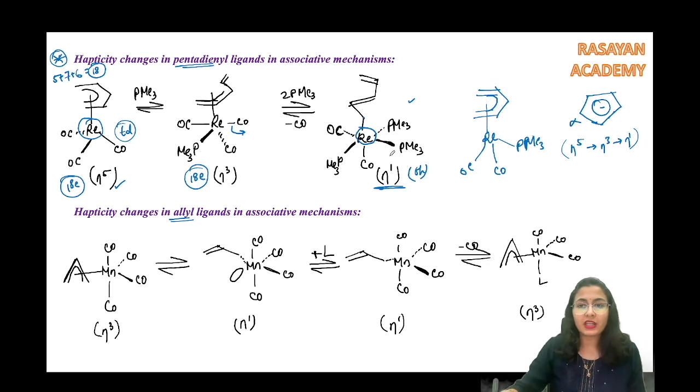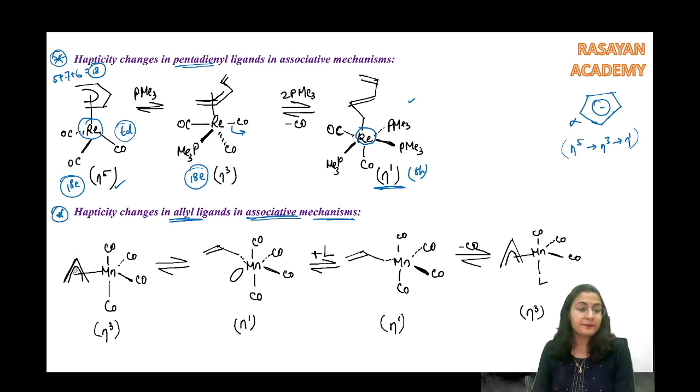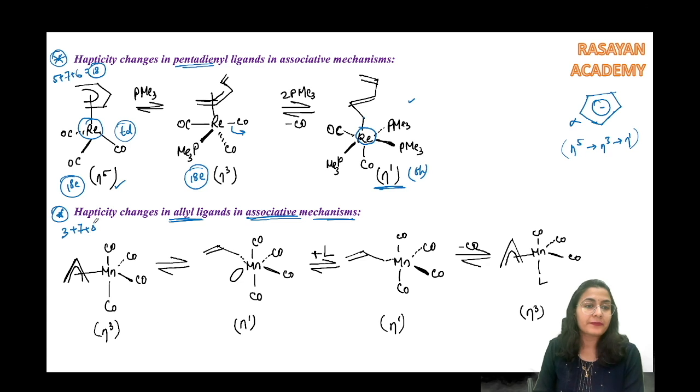So now we move onwards to another example. Now let's also remove this because this has no use as of now. So we talk about another system, that is hapticity change in the allyl ligands in the associative mechanism. All the hapticity changes take place in the associative mechanism only. Here you see the manganese is connected to an eta 3 allyl system. Count the number of electrons: 3 plus 7 plus 2, 4, 6 and 8. So again an 18 electron system, already stable.